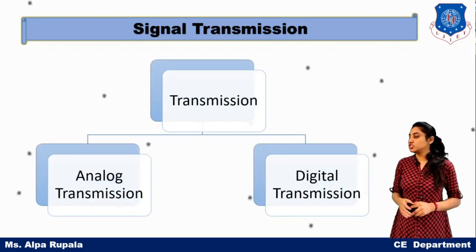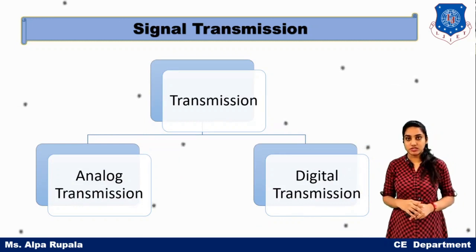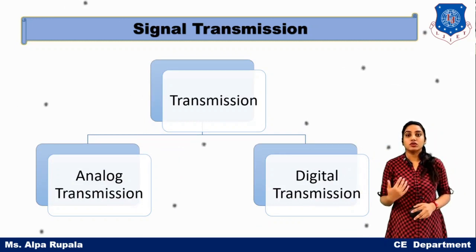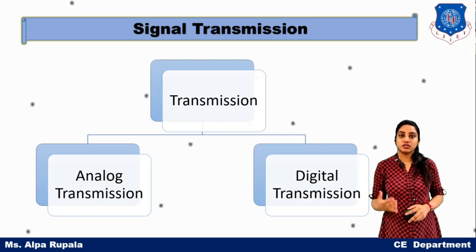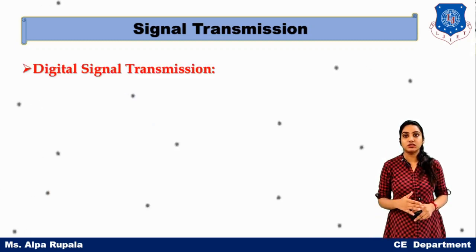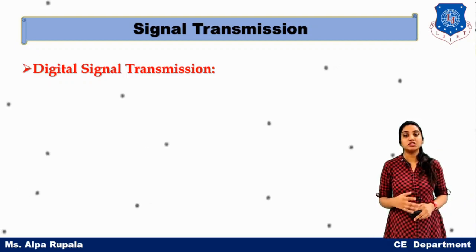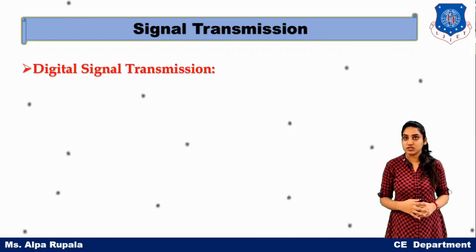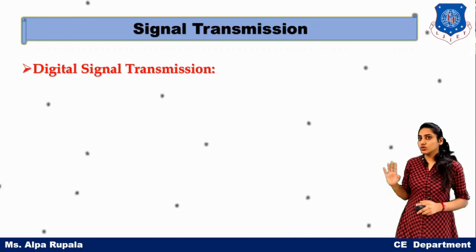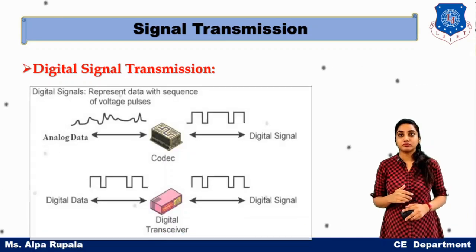Same as the transmission, we have two types of transmission, analog transmission and digital transmission. If we talk about the transmission, analog transmission can only transmit the analog signal, but digital transmission can transmit the analog as well as the digital signal. So, just a briefing about the digital signal transmission.